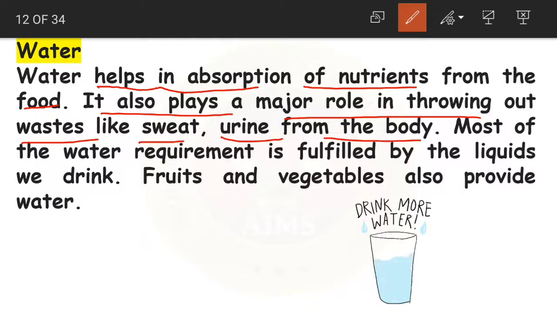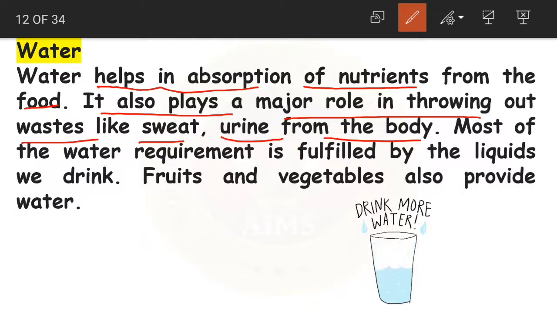body. And not only that, children, it is also going to throw out waste. I said before also that our body has to throw out the waste. So it is going to take out the waste from our body in the form of sweat, in the form of urine. These two are like water content only.